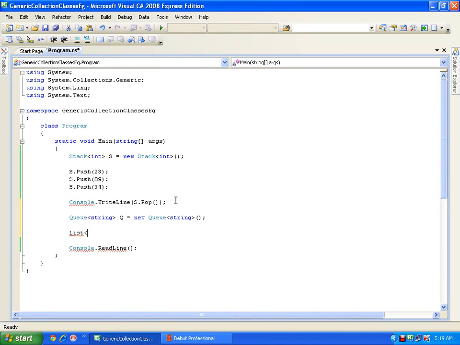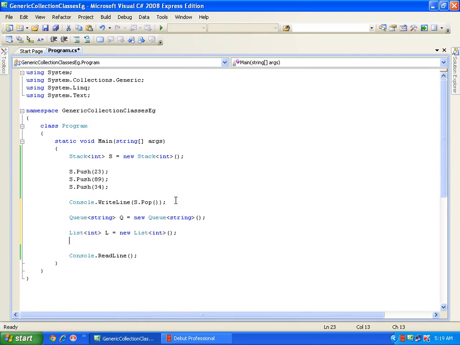Here I am storing the elements in the form of a list. That's it. I do not have any kind of push, pop or anything. I have a list like an array. I have a list where I will be storing all integers. New List<int>. I am storing the elements in the list, and I can retrieve them through the list. I can go through the list, display the elements in the list, and work with them. There is no specific functionality. It is simply a list, like we have arrays. The same thing, I have a list here.